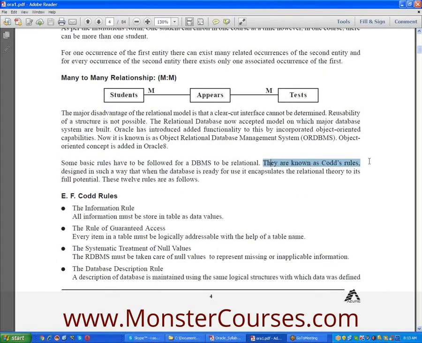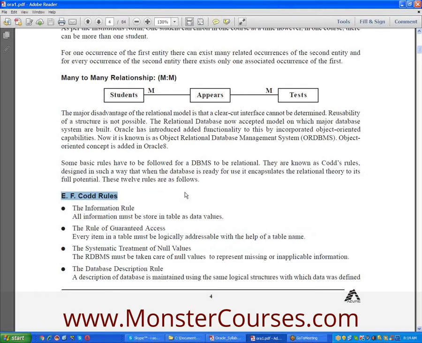Designed in such a way that when the database is ready for use, it encapsulates the relational theory to its full potential. These 12 rules are as follows. Dr. E.F. Codd, the father of RDBMS, first introduced the relational database management system concept.